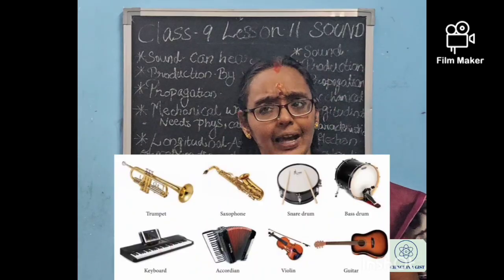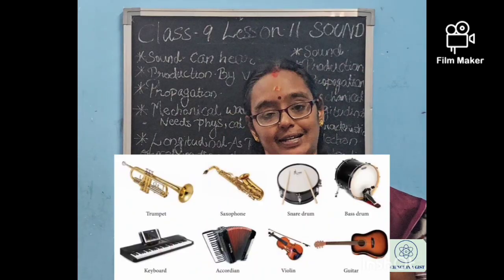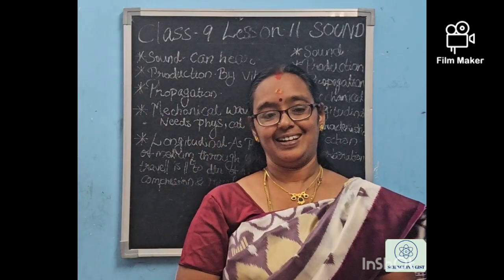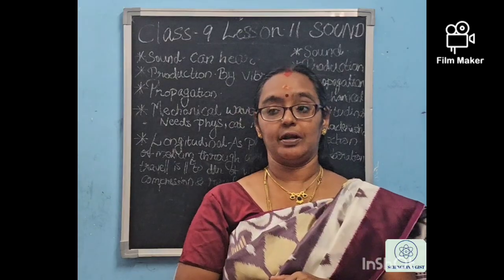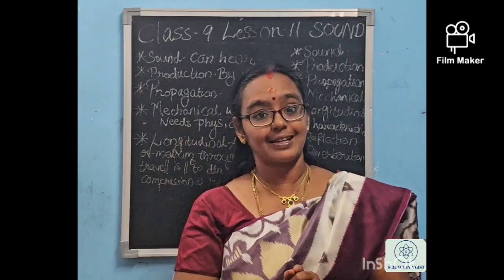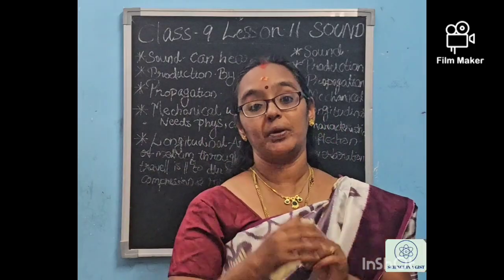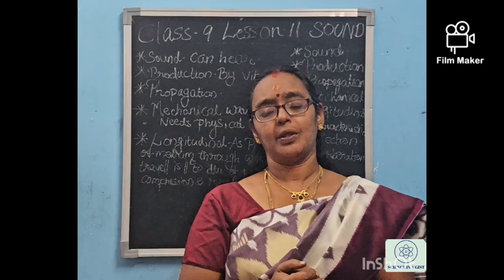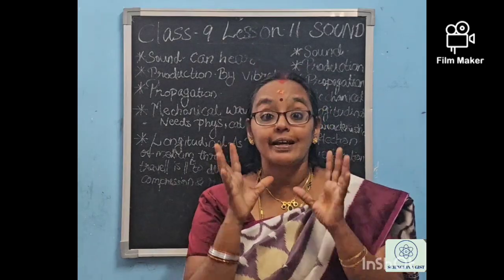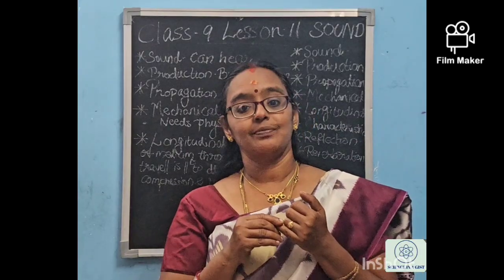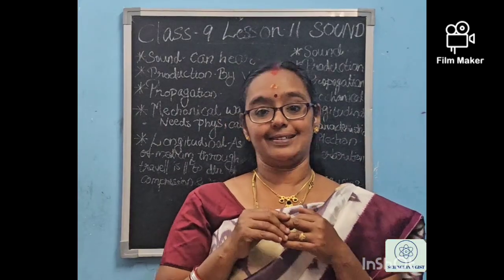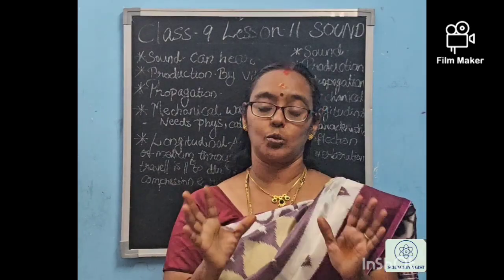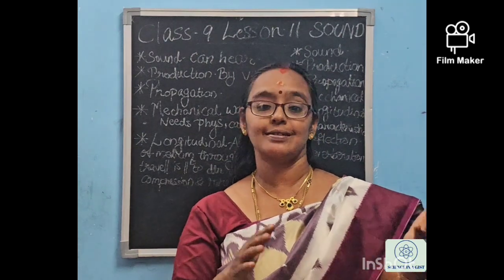Okay. Now, the next question is arising. That is, how is this sound heard by us? Some objects are making sound, but we are able to hear it, isn't it? So, how is the sound moving? We have to know how the propagation of sound is occurring. For the propagation of sound, 3 things are needed. Source, a medium and a listener. Source, we know. The one who produces sound is the source all the time. We have discussed it earlier.